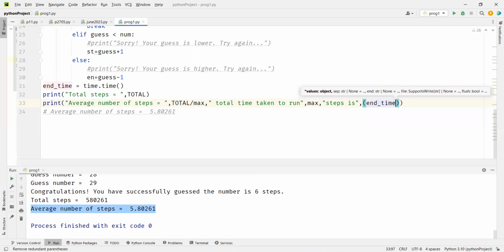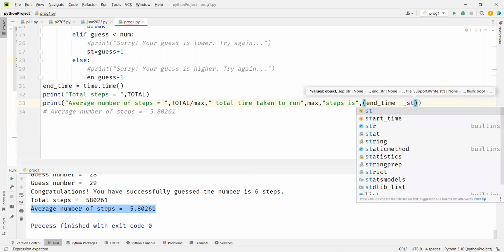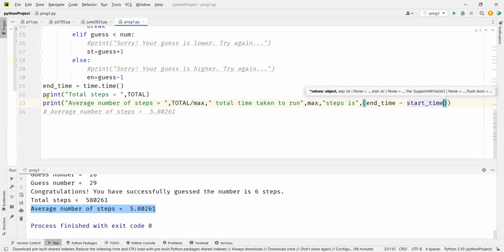So what was the time at the end when you finished? See, if I have to measure how much time you took to do a task, I'll see what time you ended doing the task, say 3 p.m. When did you start doing the task?